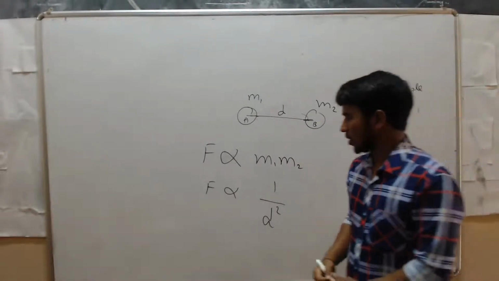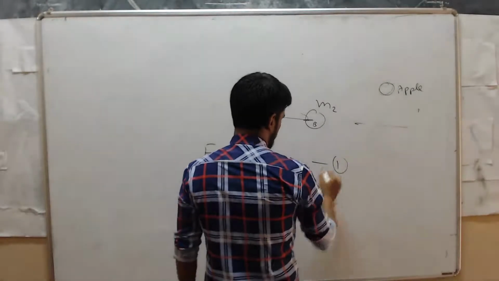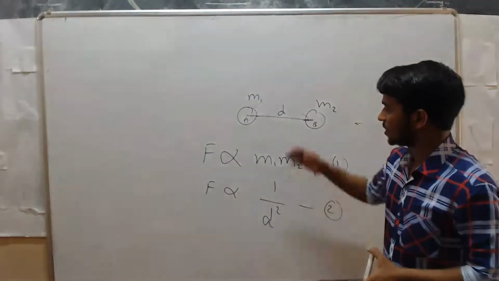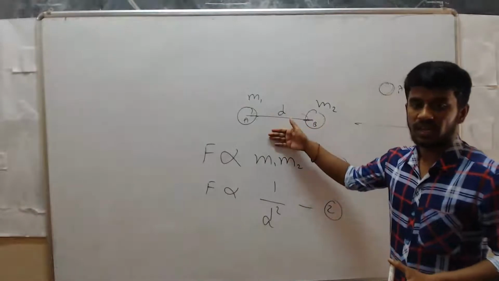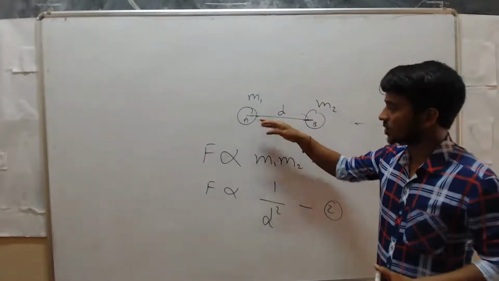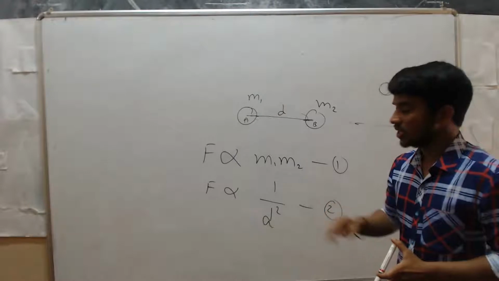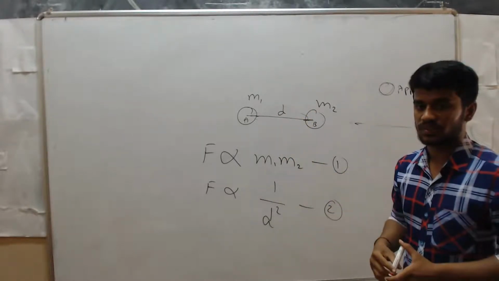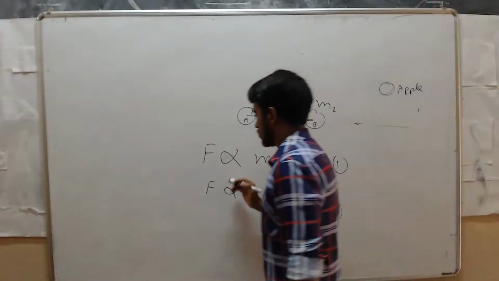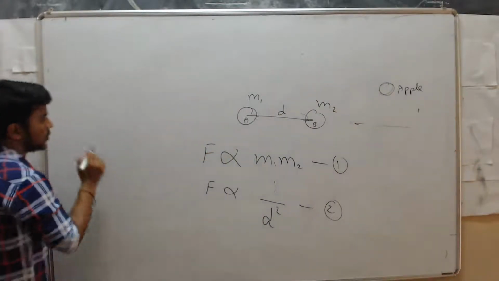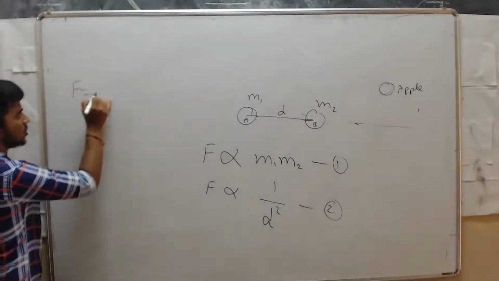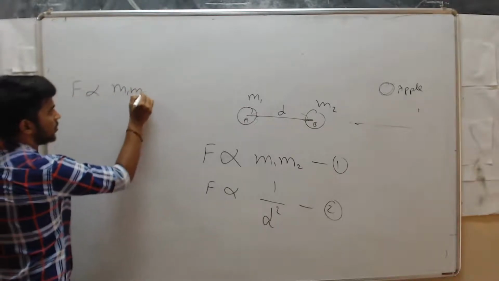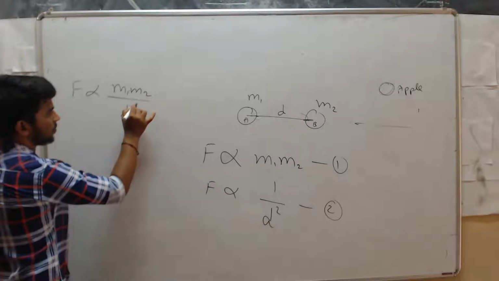Now call this equation as 1 and this equation as 2, which means if you increase the distance, then the force of attraction reduces. If you reduce the distance, then the force of attraction increases. So by combining 1 and 2, we can write F is equal to m1 into m2 divided by d square.